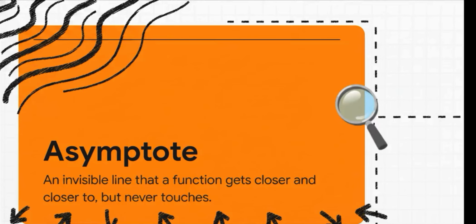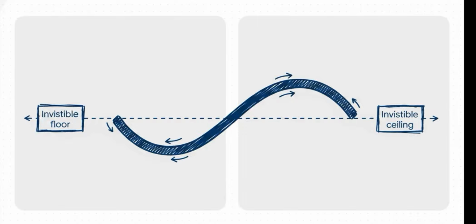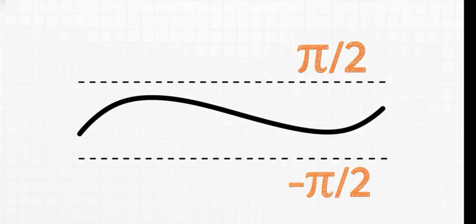So for this inverse tangent function, as we travel way out to the right, it rises and then it starts to level off, getting closer and closer to that invisible ceiling. And you guessed it, as we travel to the left, it falls and levels off as it approaches its invisible floor. And here's the cool part. These invisible boundaries are at very specific values. The ceiling, which is the limit as x goes to positive infinity, is pi over 2. And the floor, the limit as x goes to negative infinity, is negative pi over 2. And with that, we've explored the final two destinations on our map.